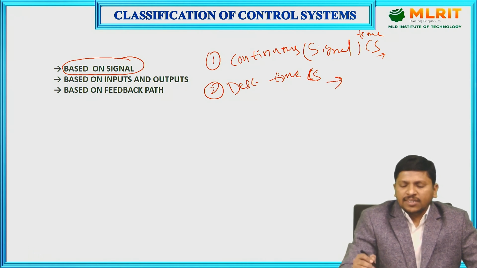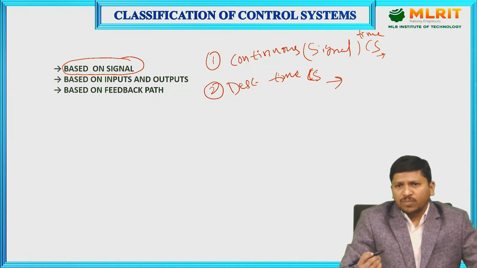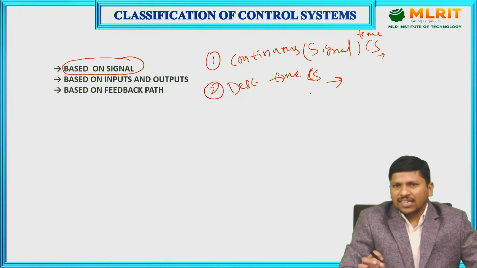Discrete time means one or more signals are discrete in time. That is the discrete time control system and the continuous time control system.